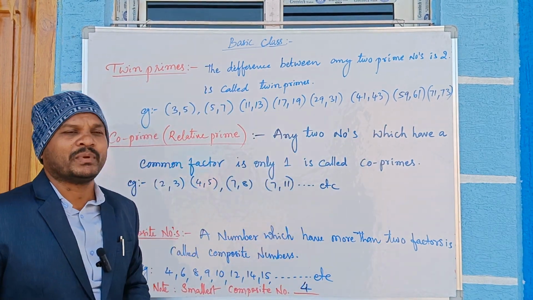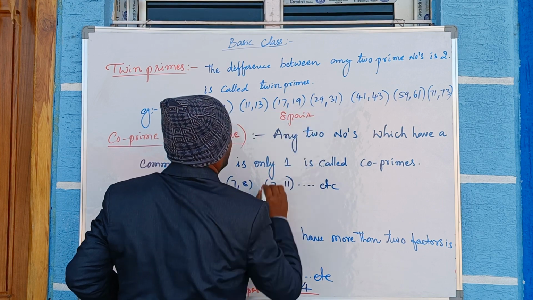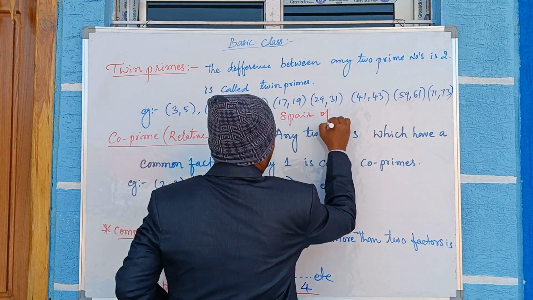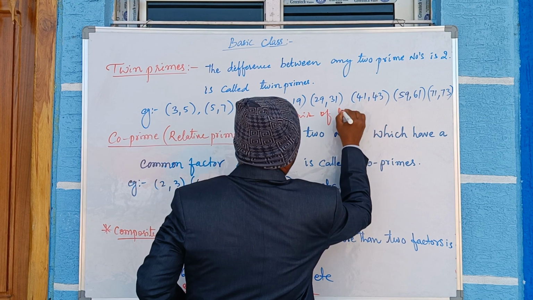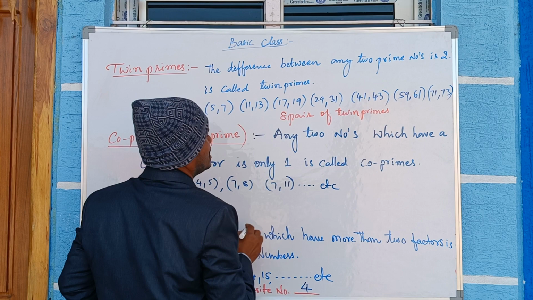Up to 100, how many twin primes will there be? 8 pairs. 8 pairs of twin primes.